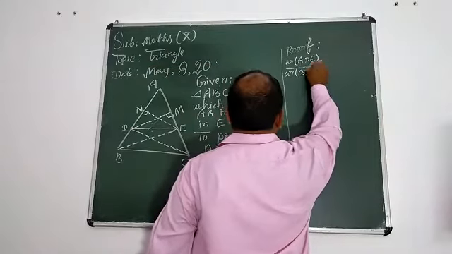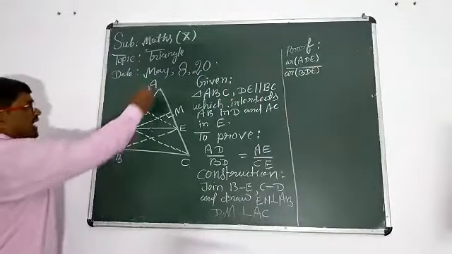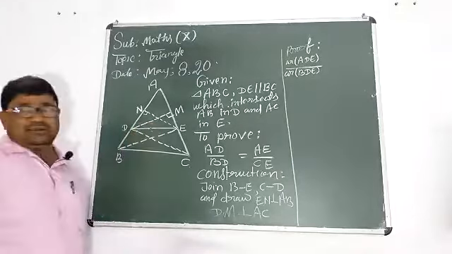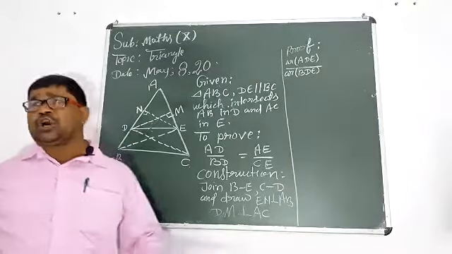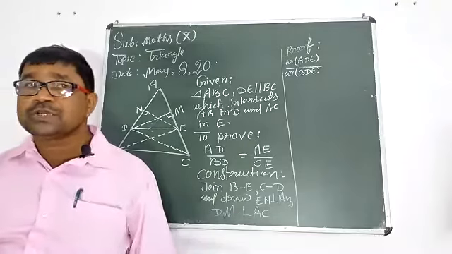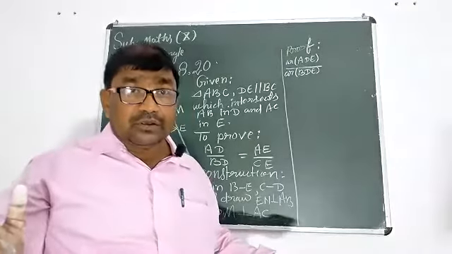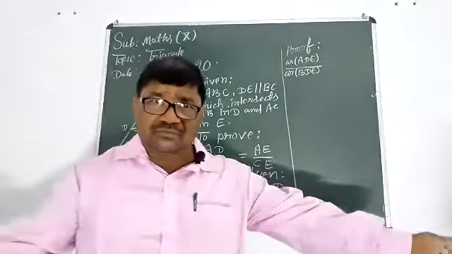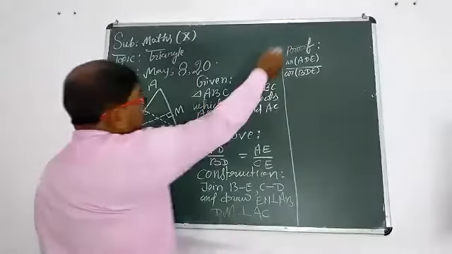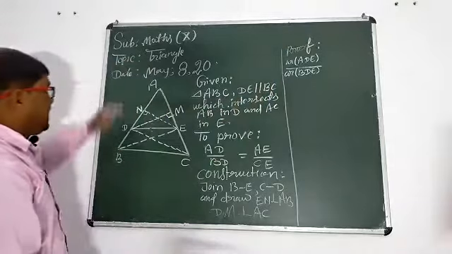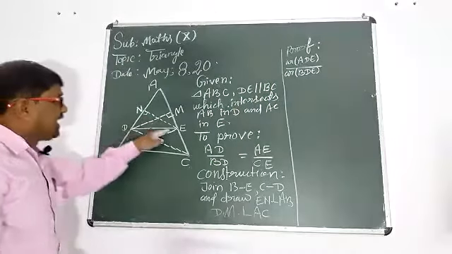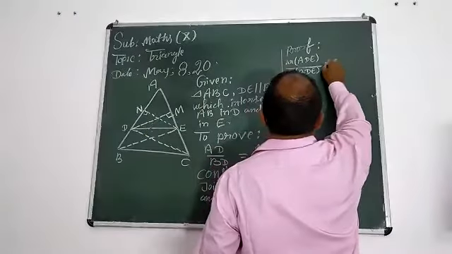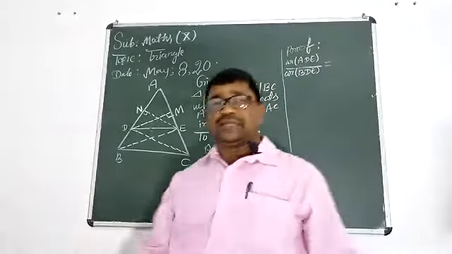Take the diagram, please. Be conscious. Area ADE upon area BDE. We want to find out the ratio of these two areas. Two triangles developed, so we want to check the ratio between these two areas. So we are writing area ADE upon area BDE. Okay? Now, how can we find the area? That is the matter of surprise.